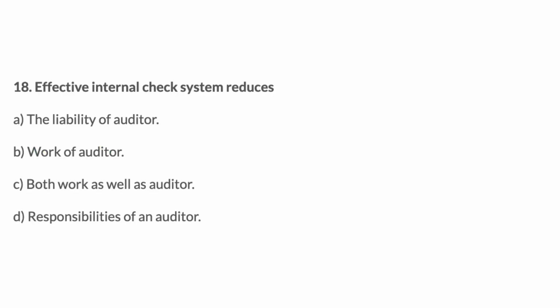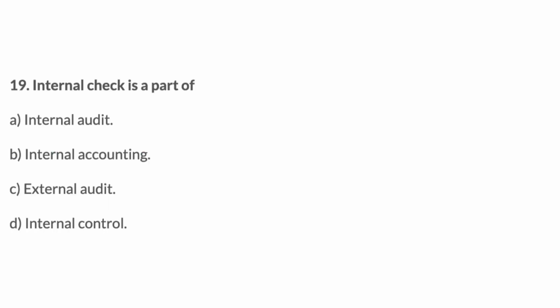Effective internal check system reduces: A. The liability of auditor, B. Work of auditor, C. Both work as well as auditor, D. Responsibilities of an auditor. Answer: B. Work of auditor. 19. Internal check is a part of: A. Internal audit, B. Internal accounting, C. External audit, D. Internal control. Answer: D. Internal control.